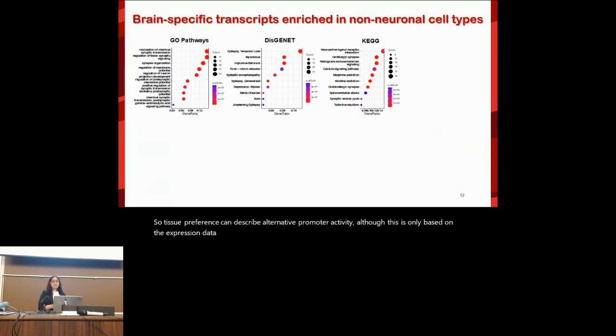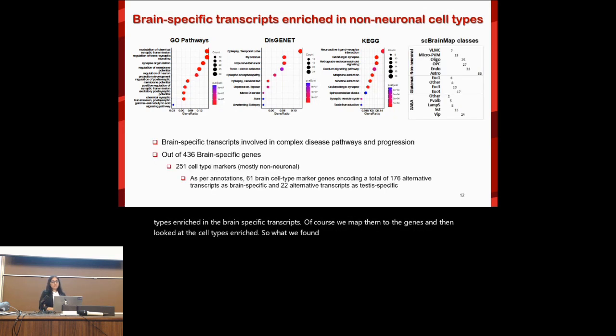But then to really understand if this is happening, we tried to look at the cell types enriched in the brain-specific transcripts. Of course, we mapped them to the genes and then looked at the cell types enriched. So what we found was that 251 out of the 436 brain-specific transcript genes were annotated as cell type markers in a database called scBrainMap, which came out about a year ago.